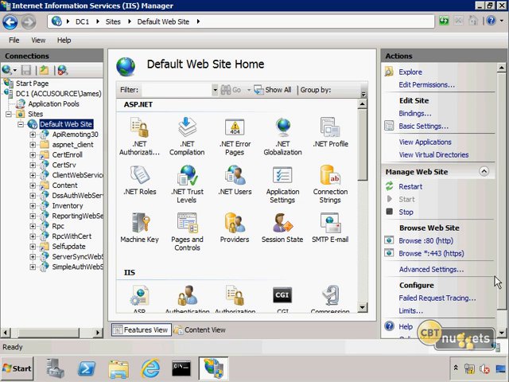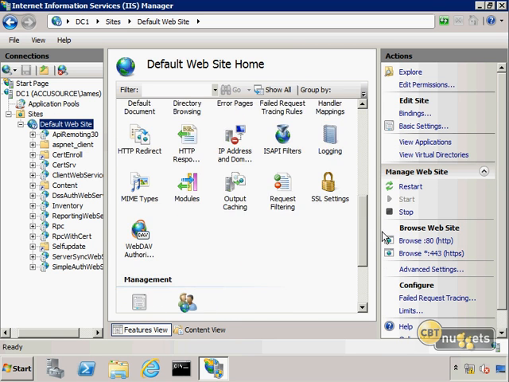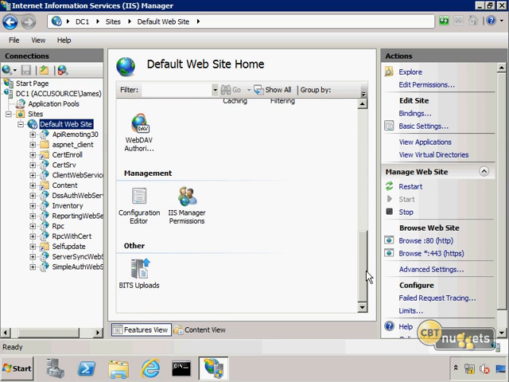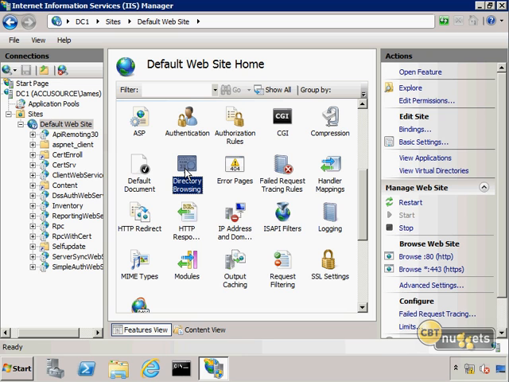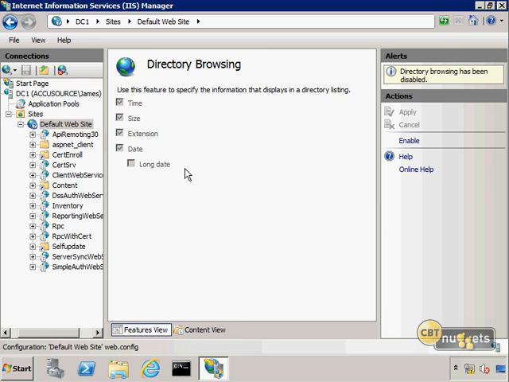And then by way of example here, I've just gone to IIS 7 on one of my servers, and on the default website, or any website that you really select, you could go down here to, where is it? I just saw it a minute ago. The directory browsing right here. And this is where you could specify whether or not you allow directory browsing. Now, unfortunately, with IIS for many generations now, they disable this. So if I double click on that, we'll see that directory browsing has been disabled.